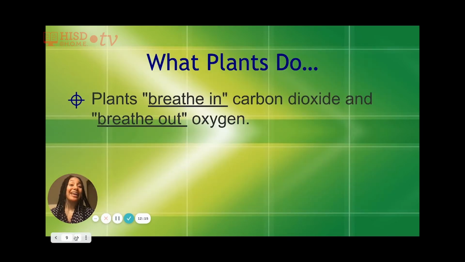So what plants do? Plants breathe in carbon dioxide and they breathe out oxygen. Whereas we do the opposite. We breathe in oxygen and we breathe out carbon dioxide. So we need plants and plants need us.